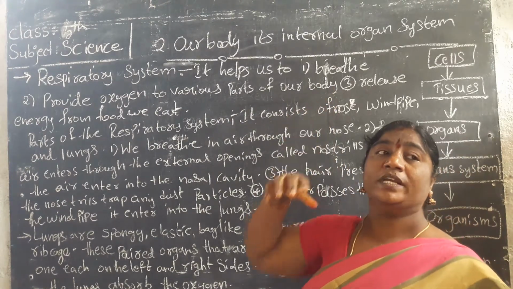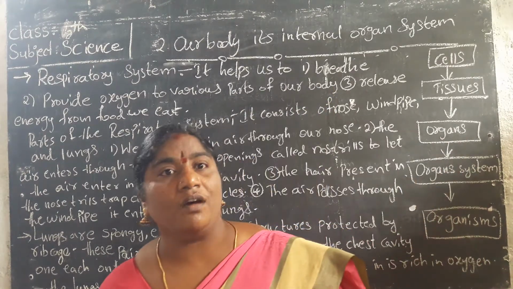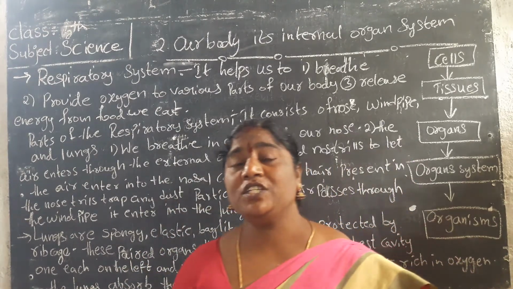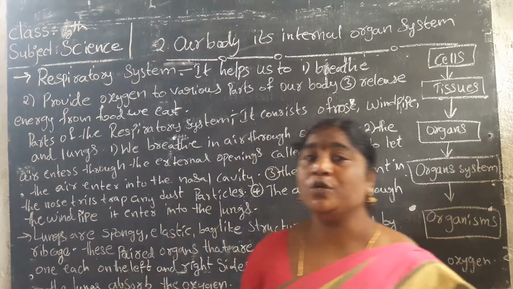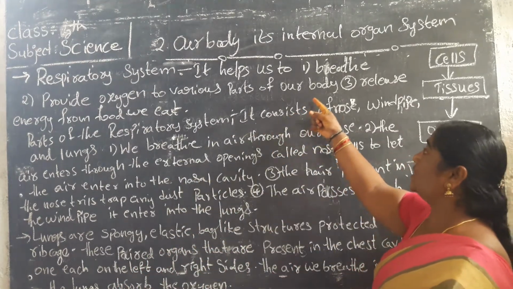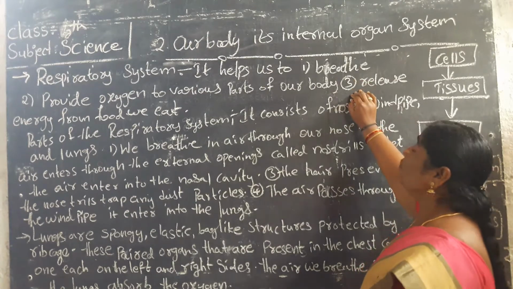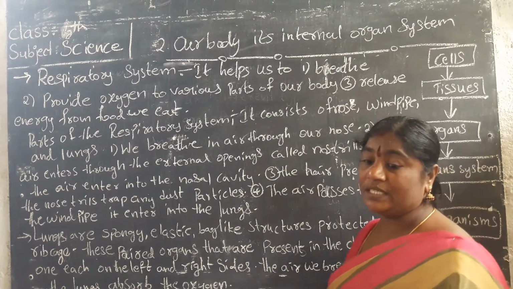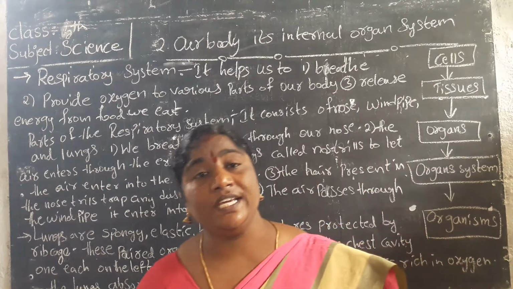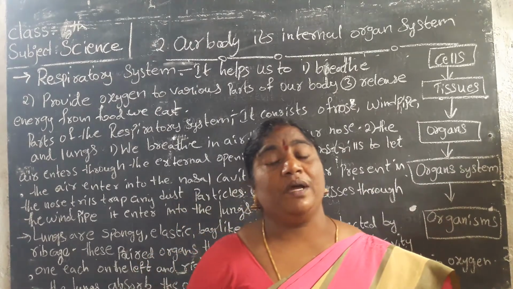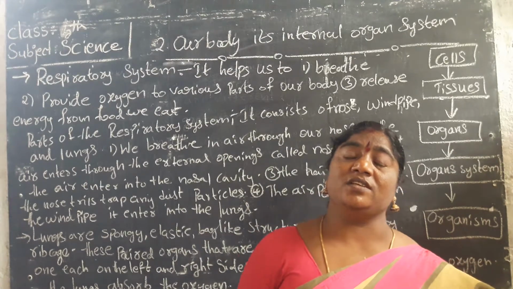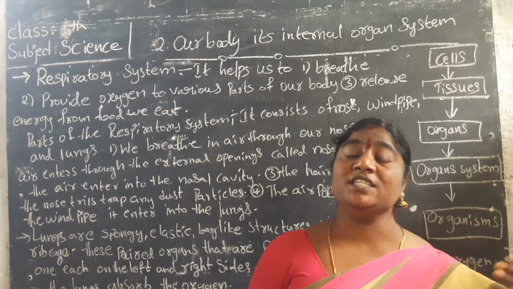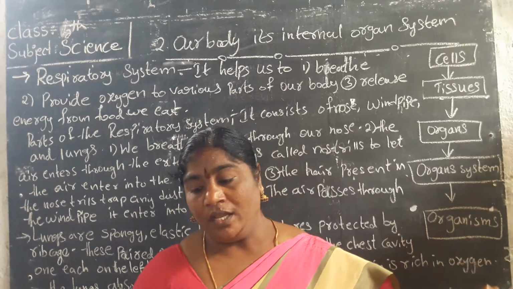The third function is to release energy from the food we eat. At lunch or breakfast time, we take in food, and energy is released from it.